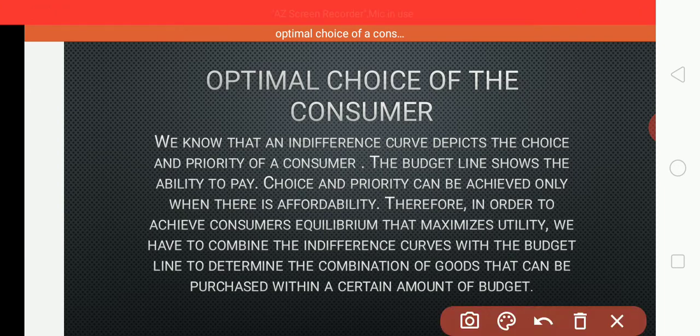Now, the indifference curve tells the choice and priority of a consumer, and the budget line tells the ability to pay. As I already told you, in this concept we are going to combine the indifference curve and the budget line. Choice and priority can be achieved only when there is affordability. Whatever we like, whichever good we feel we want, to achieve that we must have affordability.